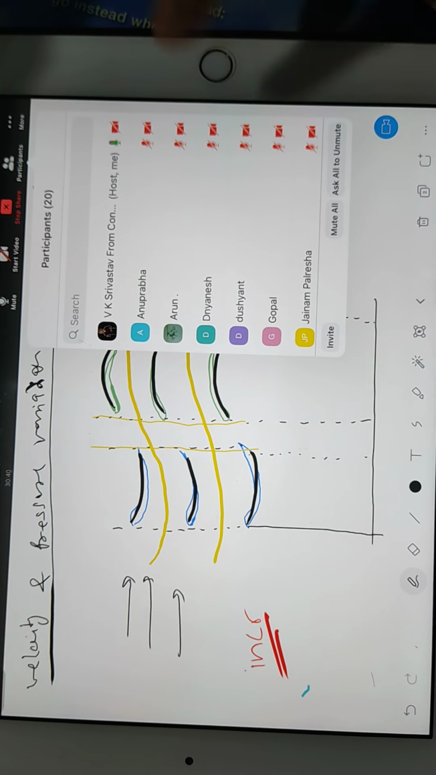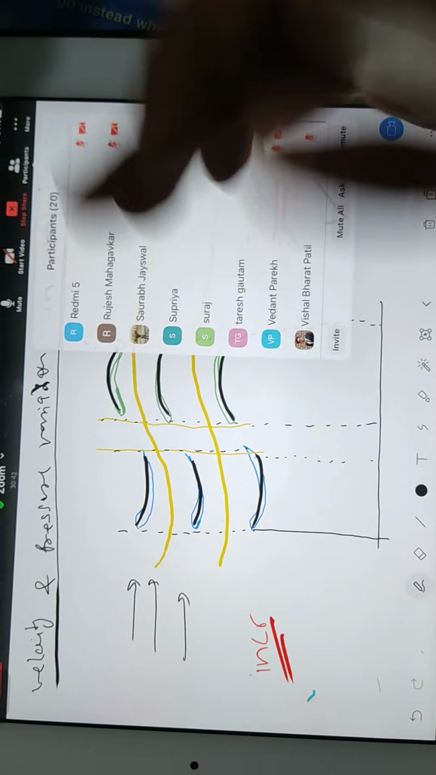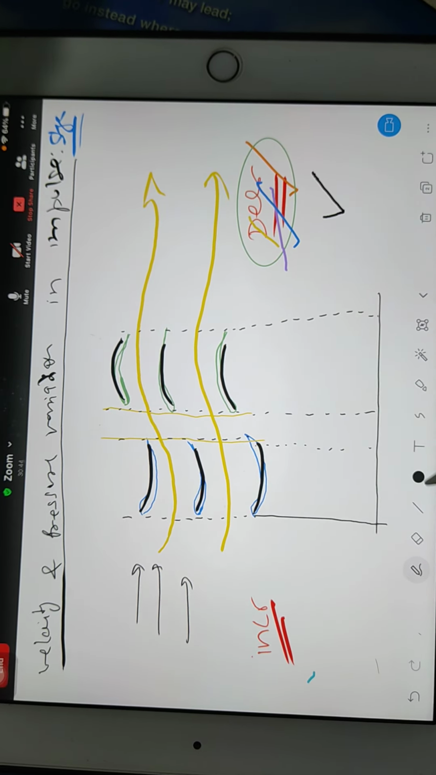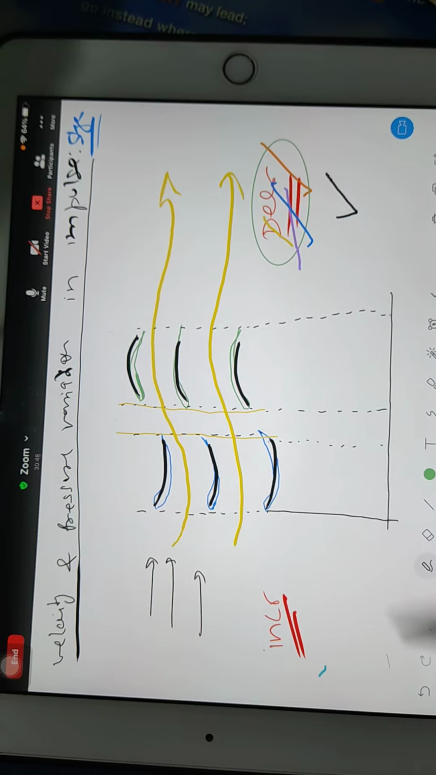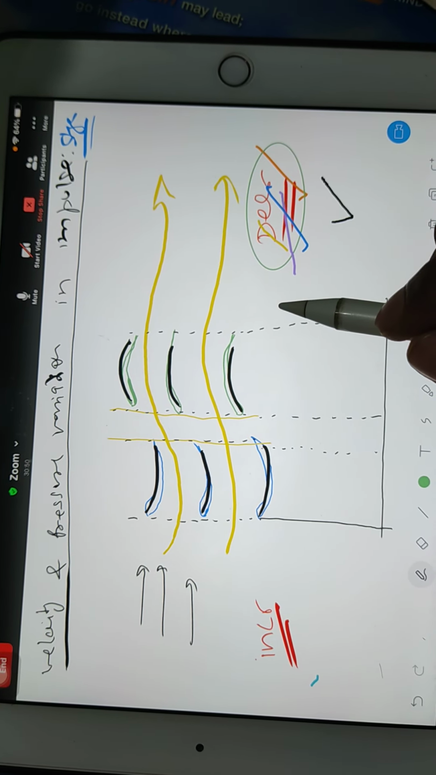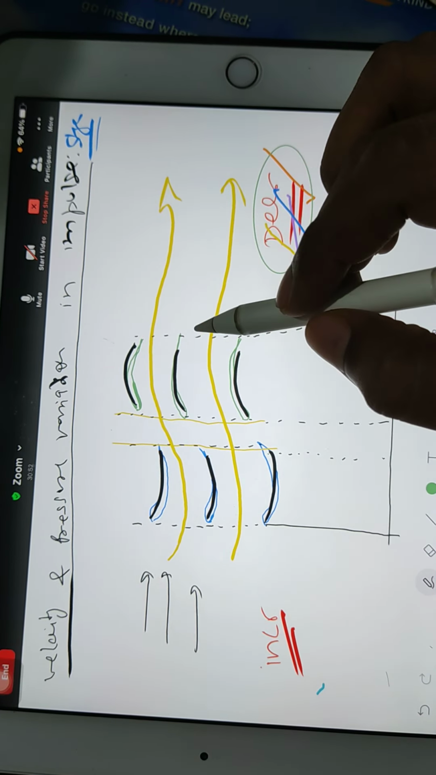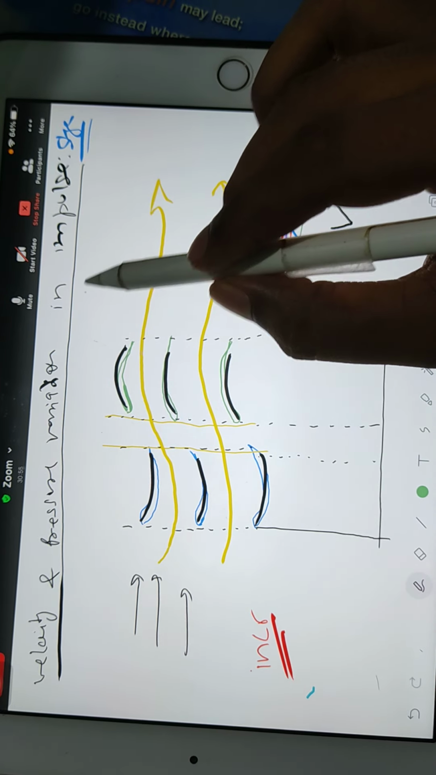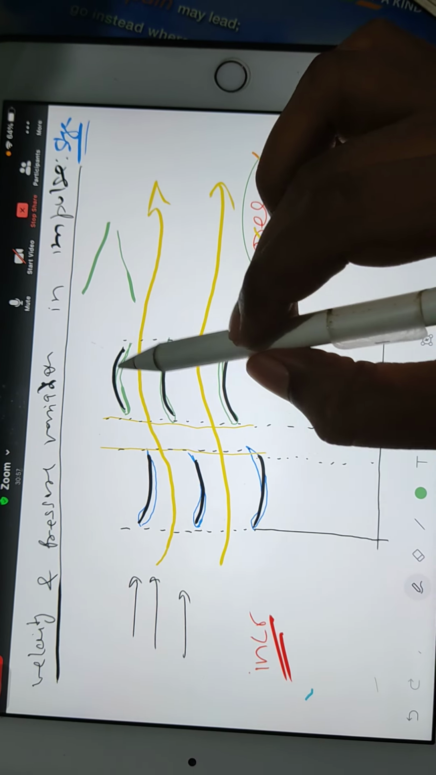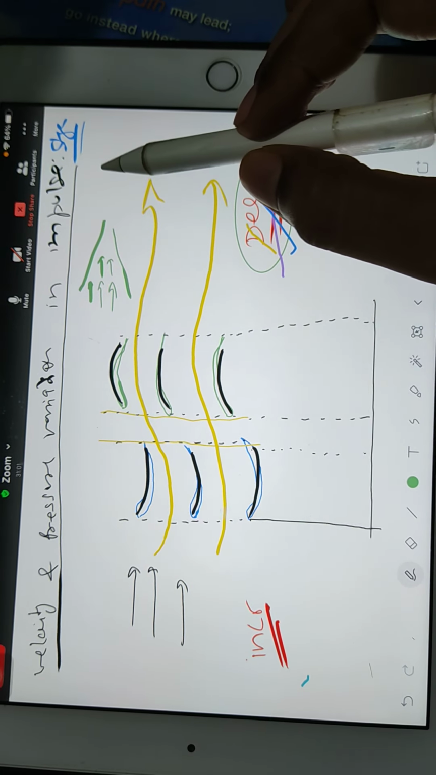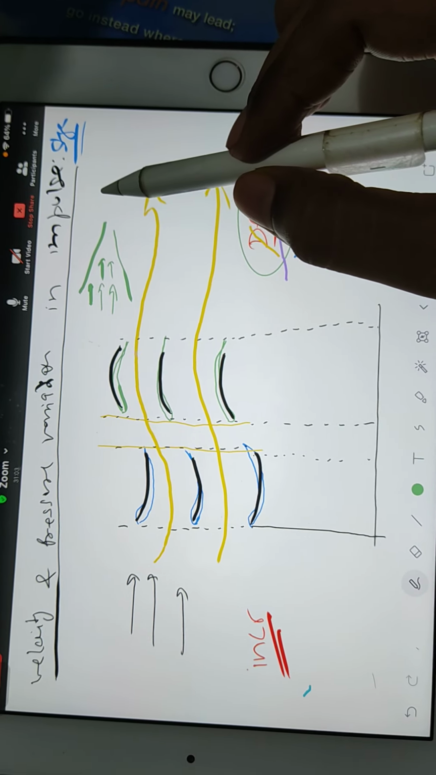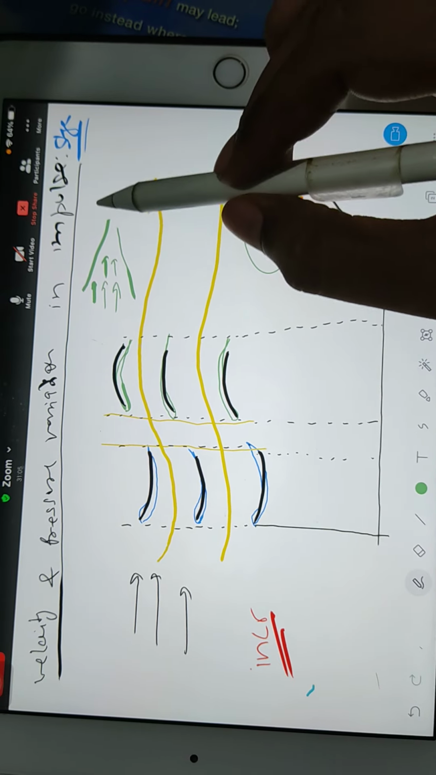Everyone try to tick. Use your pen, try to tick. Okay, see. What happens with the static pressure? What happens with the static pressure in case of nozzle? What will increase? Velocity will increase or not? Of course it will increase.